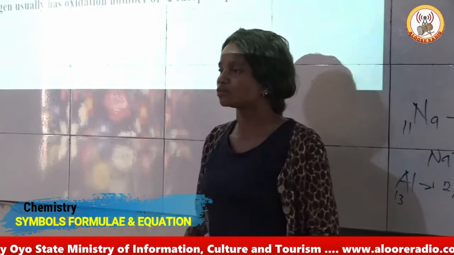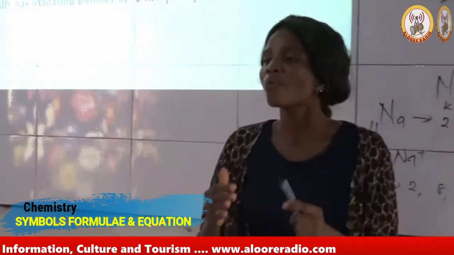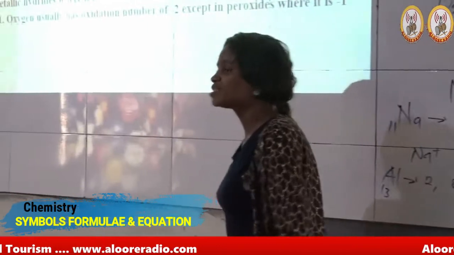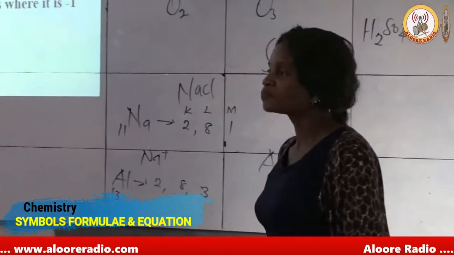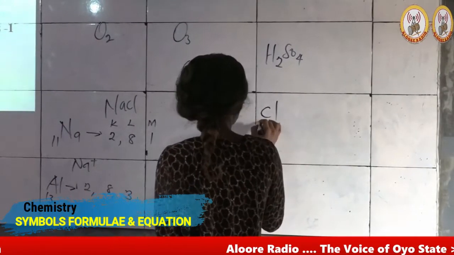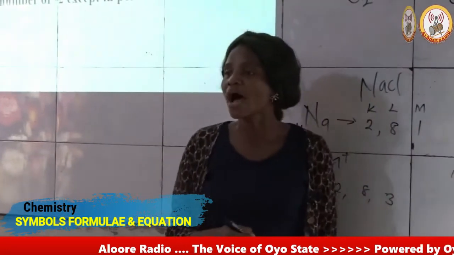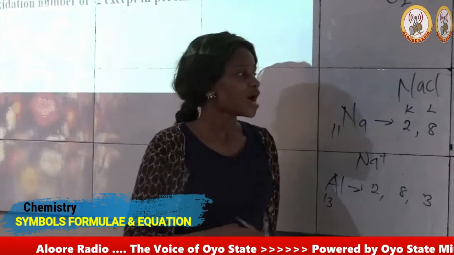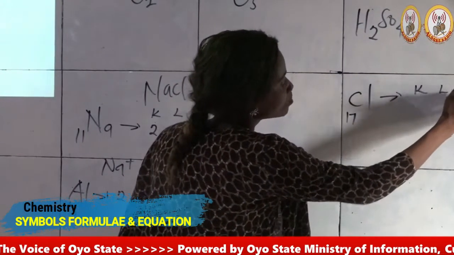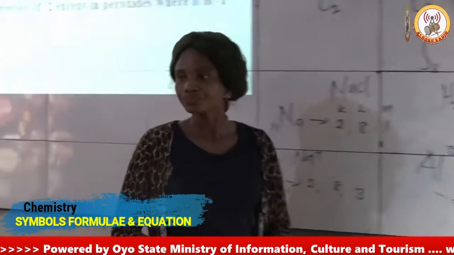Increase in oxidation, positive oxidation number. So metals exhibit positive oxidation numbers, while non-metals exhibit negative oxidation numbers. Let's take, for example, chlorine with an atomic number of 17. Now, when we write the electronic configuration, we are going to have KLM with 2, 8, 7 electrons.